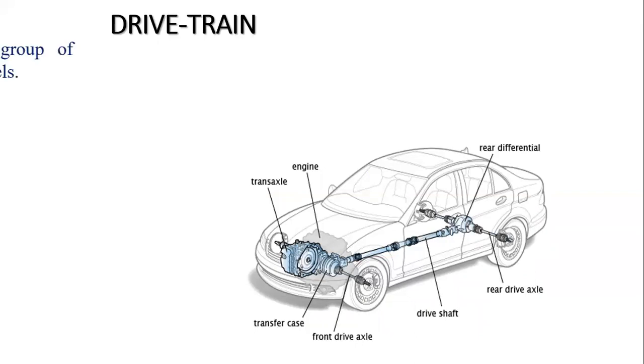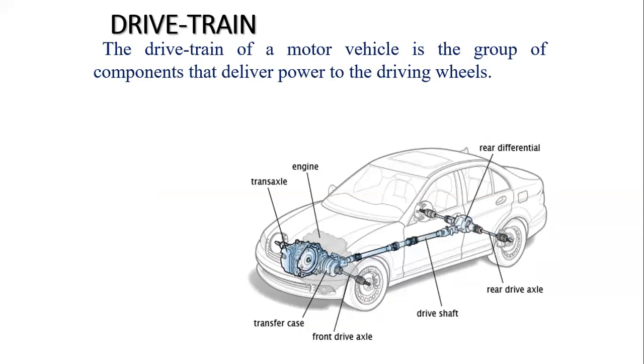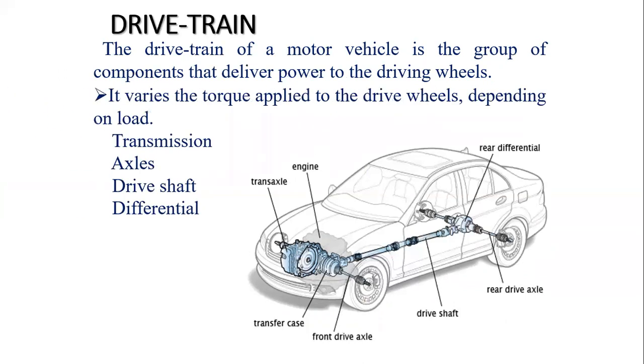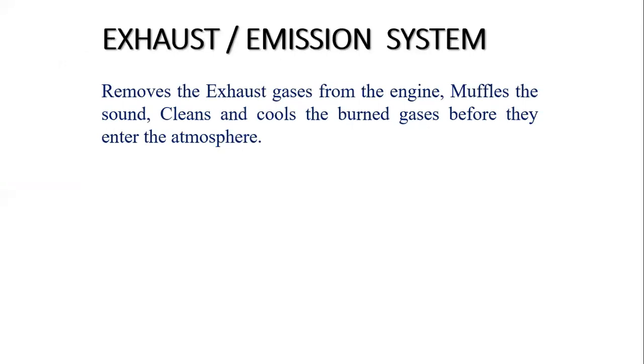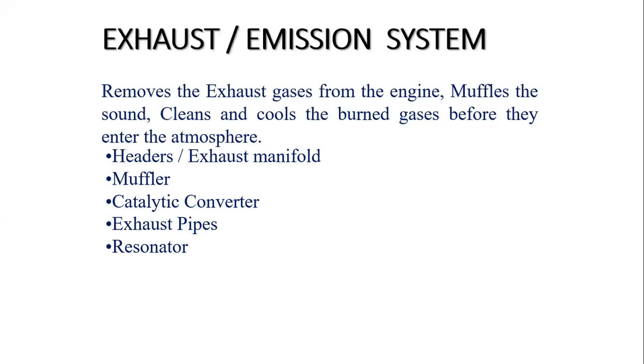Drive train. The main function of a drive train is to deliver power from the engine to the driving wheels. Under it, we have to study transmission, axle, drive shaft, and differential. Here it is shown. Exhaust system we also have to study. The main function of the exhaust system is to remove the unwanted gases from the engine to the atmosphere.